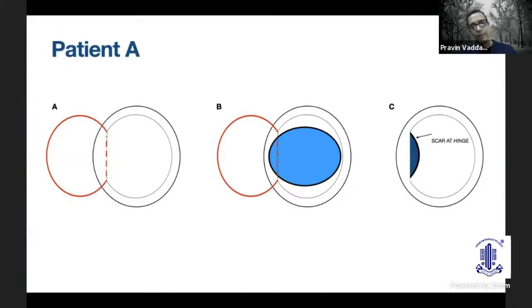So like in the first patient that I showed you, what seems to have happened is the surgeon had a small flap and also had part of the hinge within the visual axis of the optic zone. And when the surgeon delivered the laser ablation, part of the laser ablation also was delivered onto the underside of the flap. And that's the reason why the shape of the scar in the flap after it is put back is that inverted or D-shaped kind of shape.